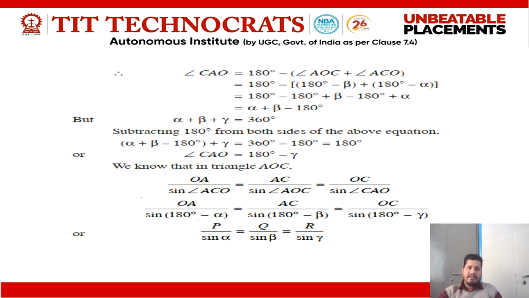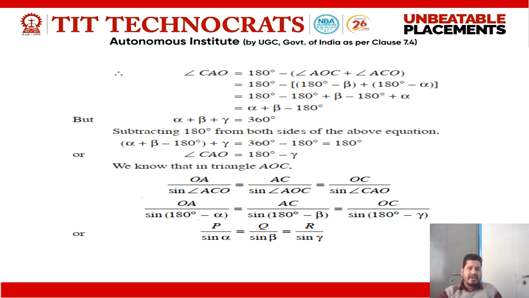Now in triangle AOC, with the help of the sine formula, we have the equation OA divided by sine of angle ACO, the angle opposite to side OA, is equal to AC divided by sine of the angle AOC, opposite to side AC, is equal to OC divided by the sine of the angle opposite to side OC, that is angle CAO.